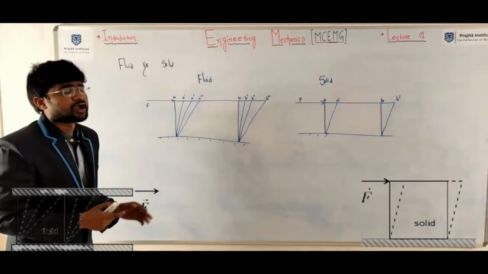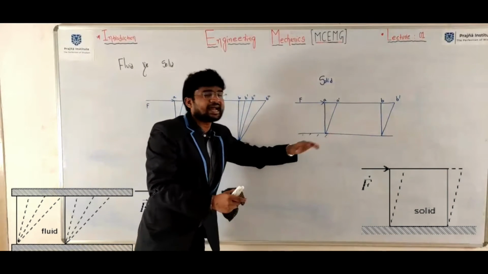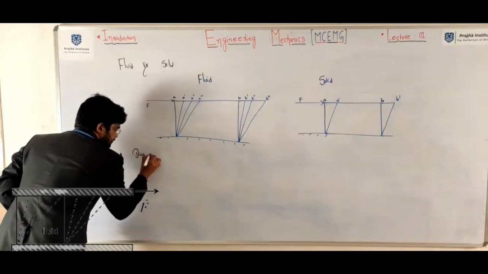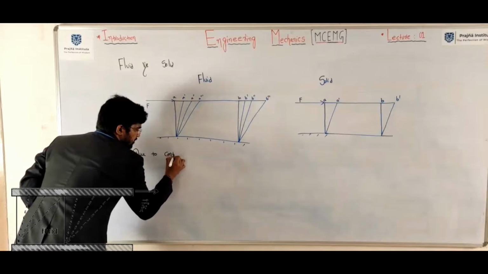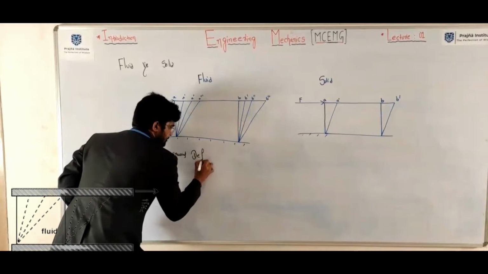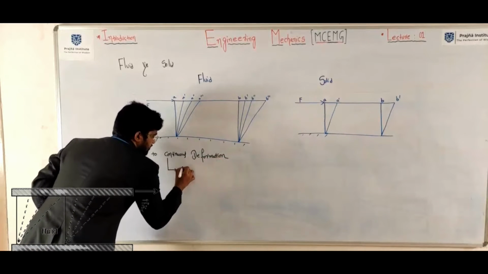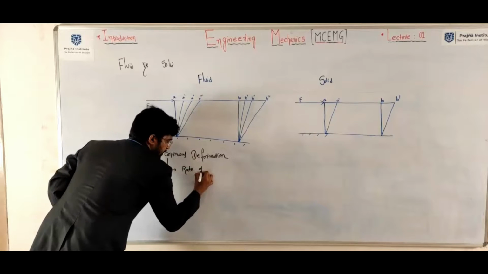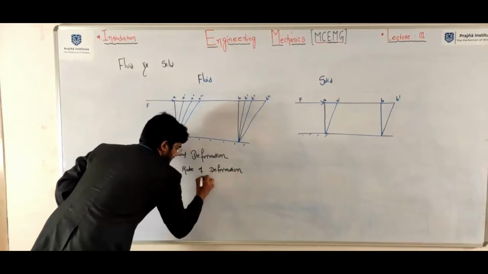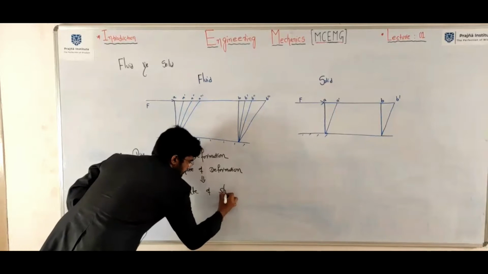Okay. Here, why continuous deformation we need to discuss here? This particular instant deformation. Due to continuous deformation, rate of deformation will occur. It results rate of shear strain.